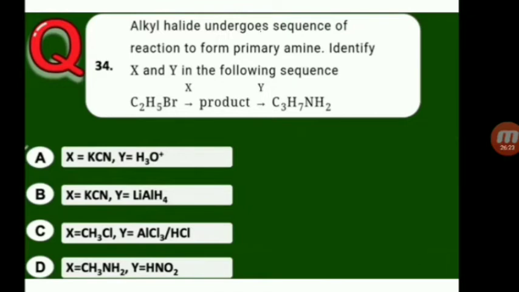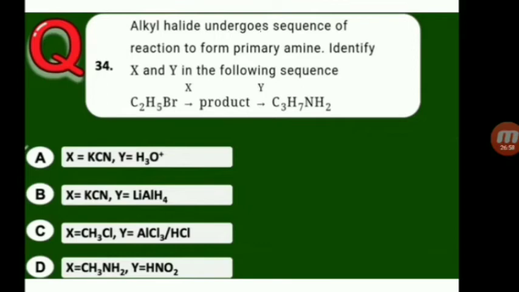So here X is KCN, then ethyl cyanide will be formed. Ethyl cyanide is converted into propanamine, which means a 3-carbon amine. So cyanides are converted into amines in the presence of a reducing agent. That is a strong reducing agent. Lithium aluminum hydride is possible.